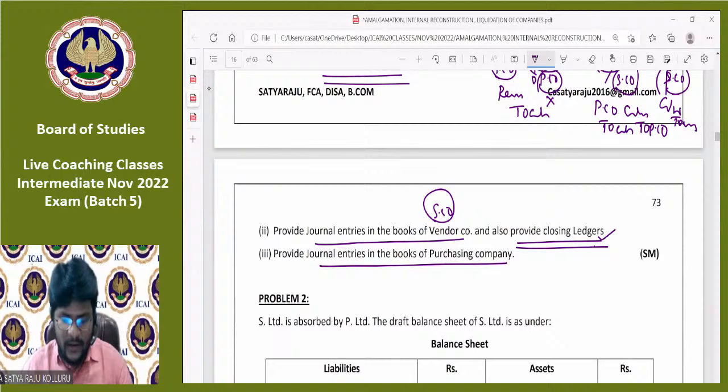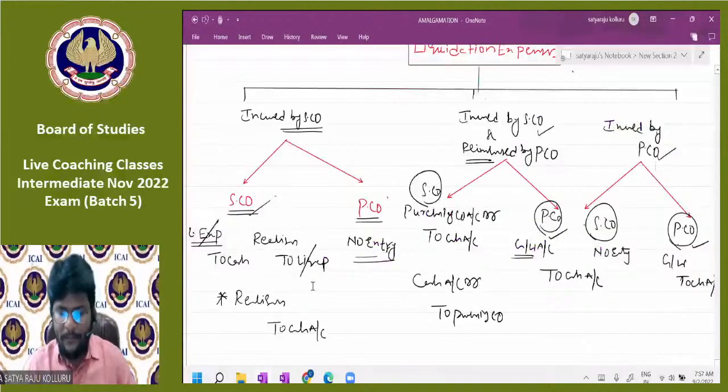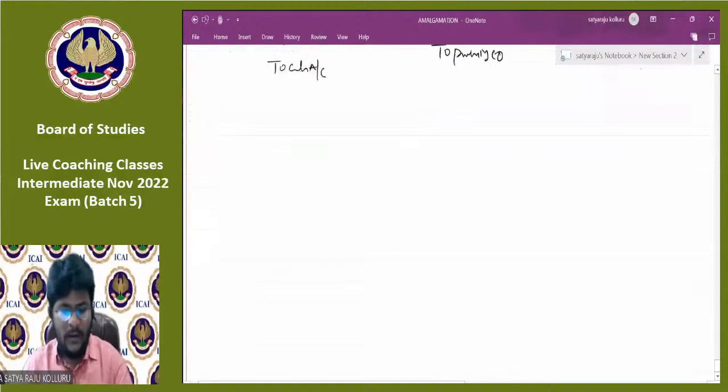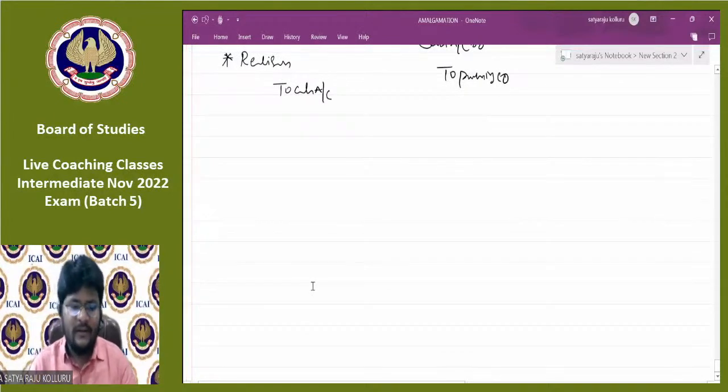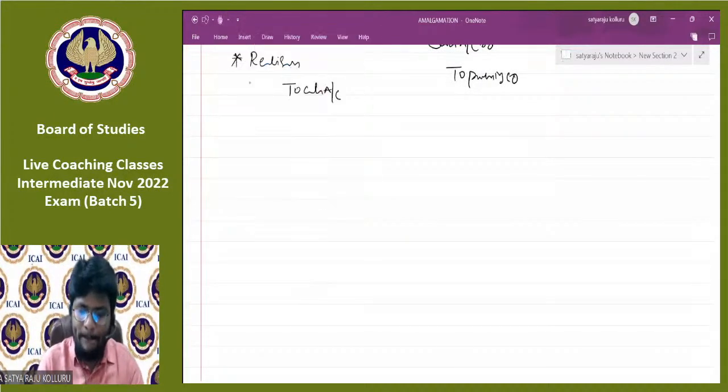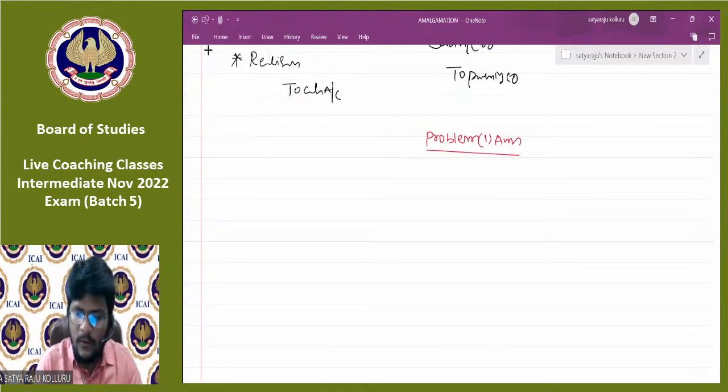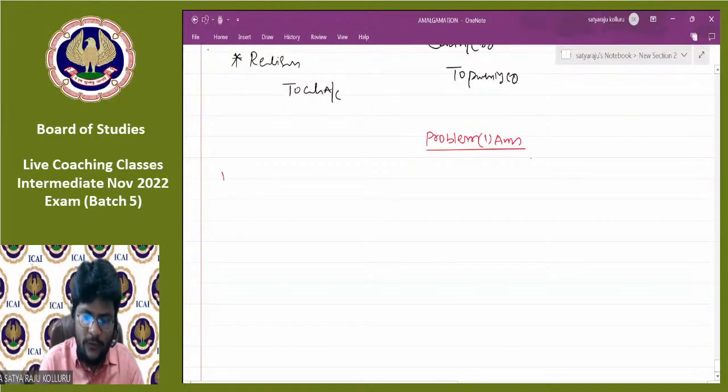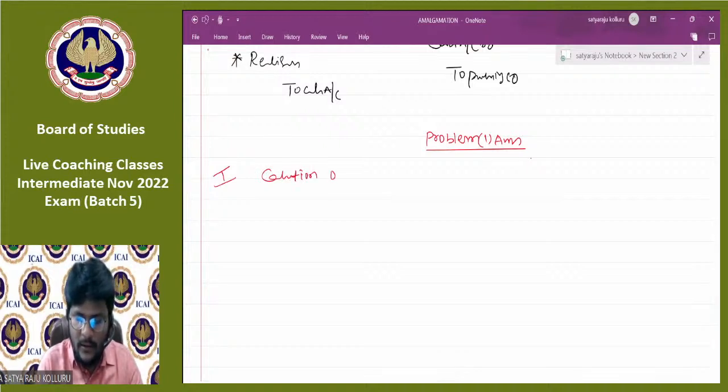Now, please concentrate. Let me open my OneNote quickly, which is problem number 1. Please concentrate, guys. To save my time, certain things I will put in shortcuts. Please, all of you follow. So the first and foremost question is calculation of PC, right? Can you please tell me, all of you, which method we are following? Net payments method.